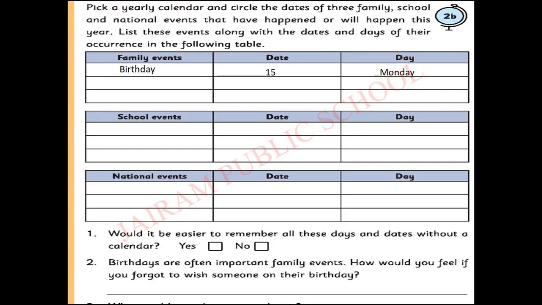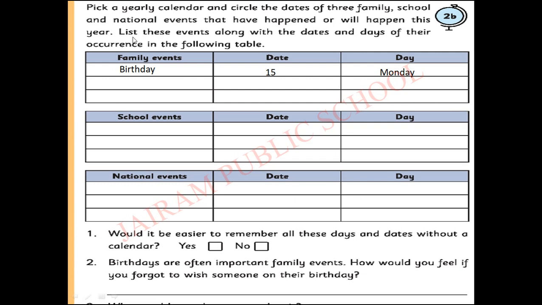Now see, this is a companion activity 2B. Pick a yearly calendar and circle the dates of 3 family, school and national events. Listen children, you have to take a yearly calendar. I hope everyone knows very well about a yearly calendar. Yes. You have to take a yearly calendar and circle 3 family, school and national events that have happened or will happen. Already if it has happened, otherwise it will happen this year. List these events along with the dates and days of their occurrence in the following table.